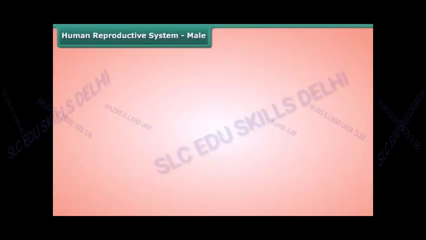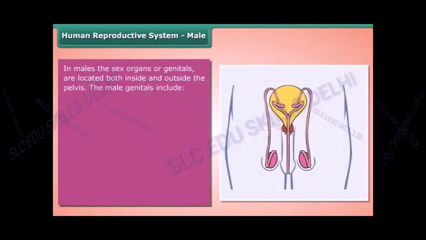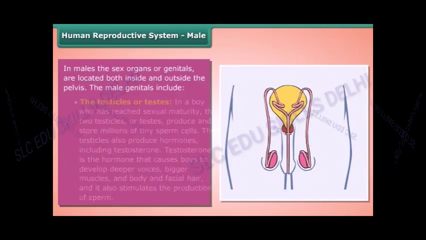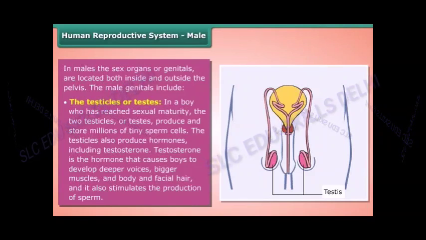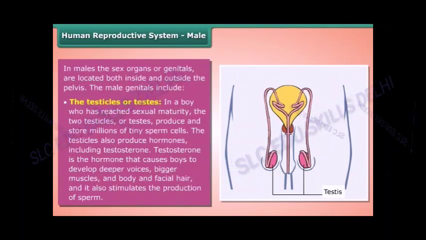Human reproductive system. Male. In males, the sex organs or genitals are located both inside and outside the pelvis. The male genitals include the testicles or testes. In a boy who has reached sexual maturity, the two testicles or testes produce and store millions of tiny sperm cells. The testicles also produce hormones, including testosterone.